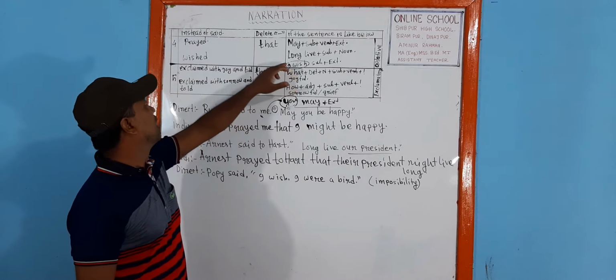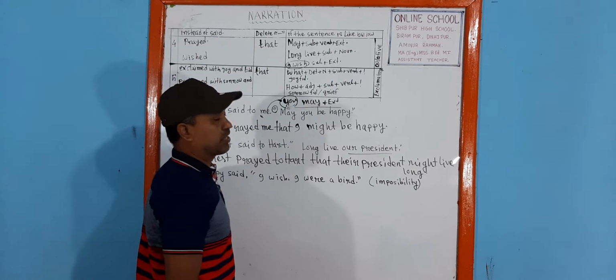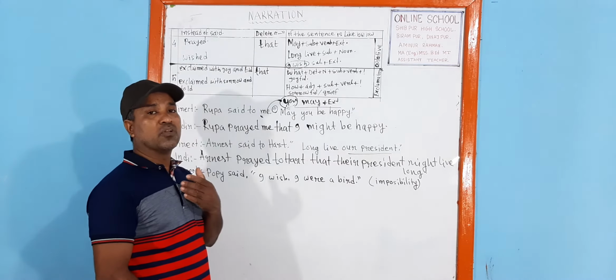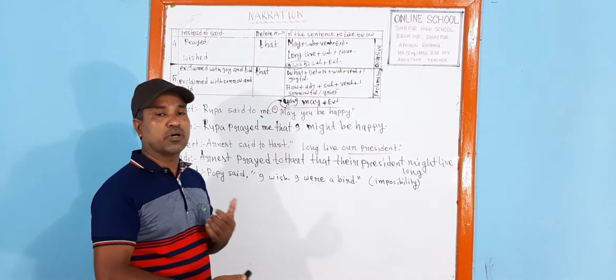If you want to change it from direct to indirect, then you have to change the said. So I have written here, Rupa prayed. Said will be prayed. Rupa prayed me, and to delete the inverted commas, that. You have to make the sentence assertive. All the time, no sentence will remain in indirect without being an assertive sentence.